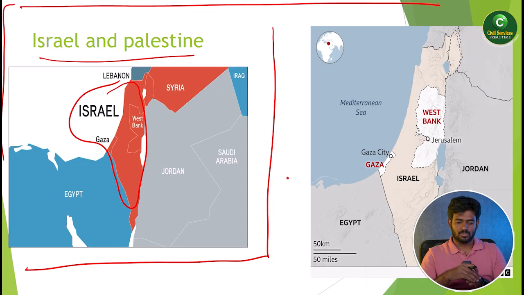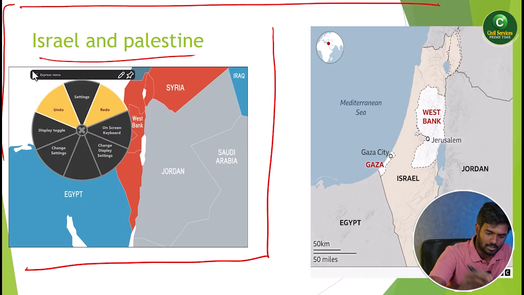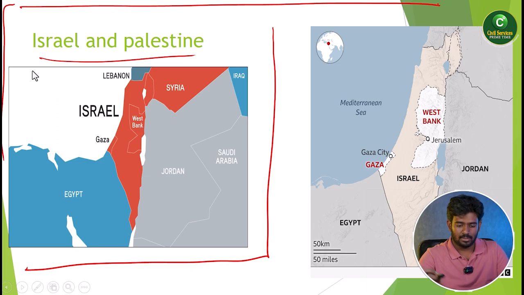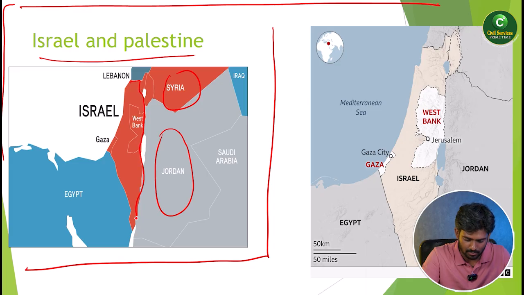There are different kinds of peace plans, and Yom Kippur plans are also there. All this comes under Israel and Palestine. What you should remember as geography is that there are three countries: Syria, Jordan, and Lebanon, and this entire red area is Israel.